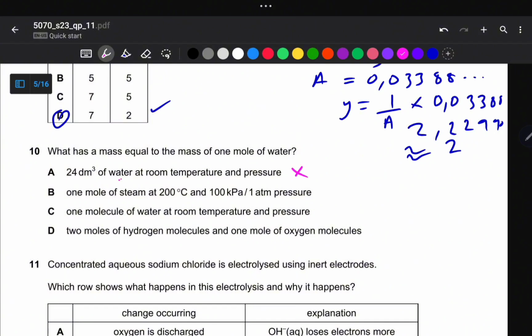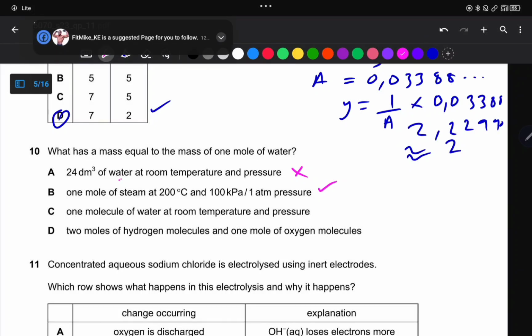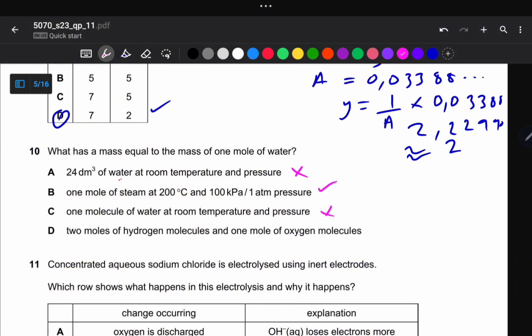So we go on to option B, 1 mole of steam. So 1 mole of steam contains the same mass as 1 mole of water. So this one is correct. We go on to option C, 1 molecule of water at RTP. RTP only works for gaseous phases, right? So this one becomes false. The mass of 1 molecule of water is negligible, right? So we only talk about volume when we are talking about RTP.